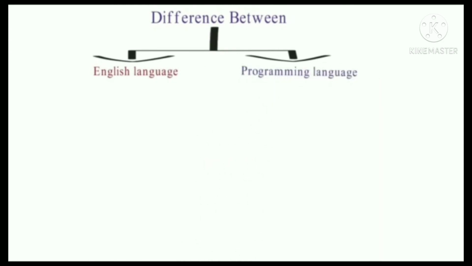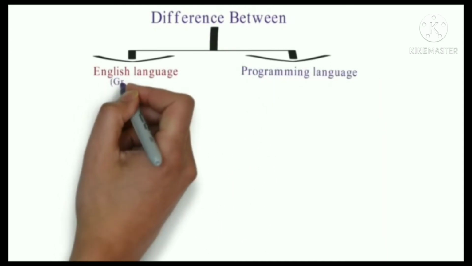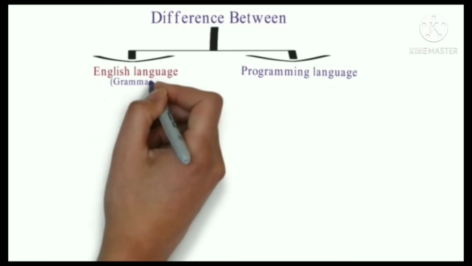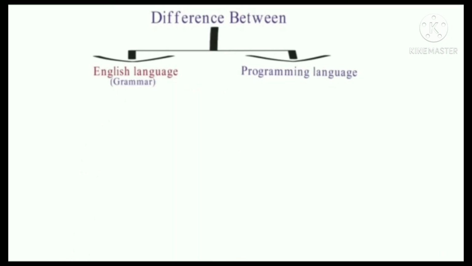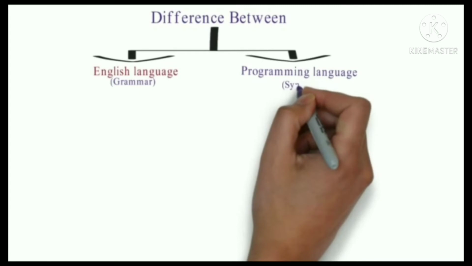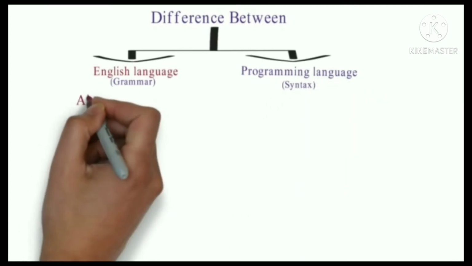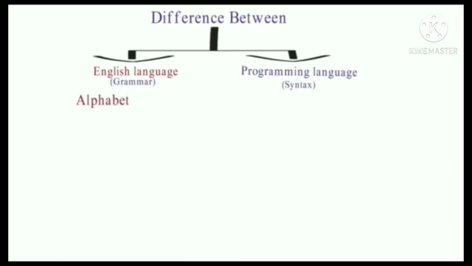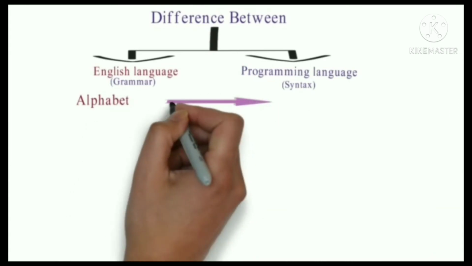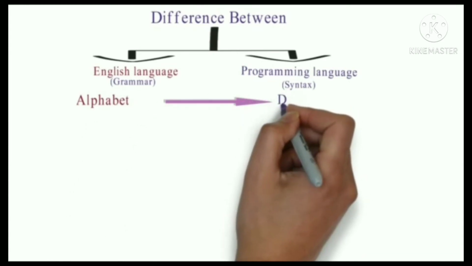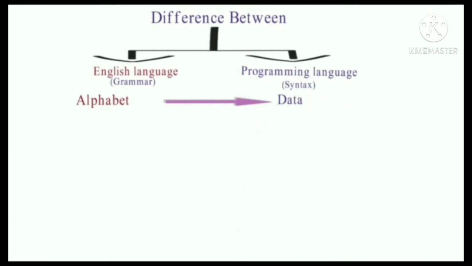To know the English language, we have to learn the rules and regulations, that is grammar. And in the programming language, to know the coding, we have to learn syntax. So in the beginning of English language, we have to study alphabet, and in the programming language we have to study data.